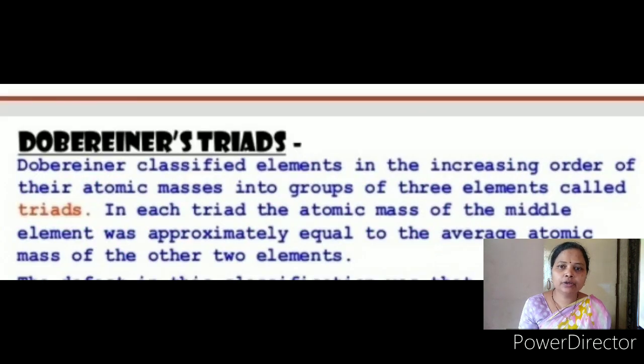Then we discuss the Dobereiner triads. Dobereiner classified elements in increasing order of their atomic masses into groups of 3 elements, and it is called a triad. In each triad, the atomic mass of the middle element was approximately equal to the average atomic mass of the other two elements.